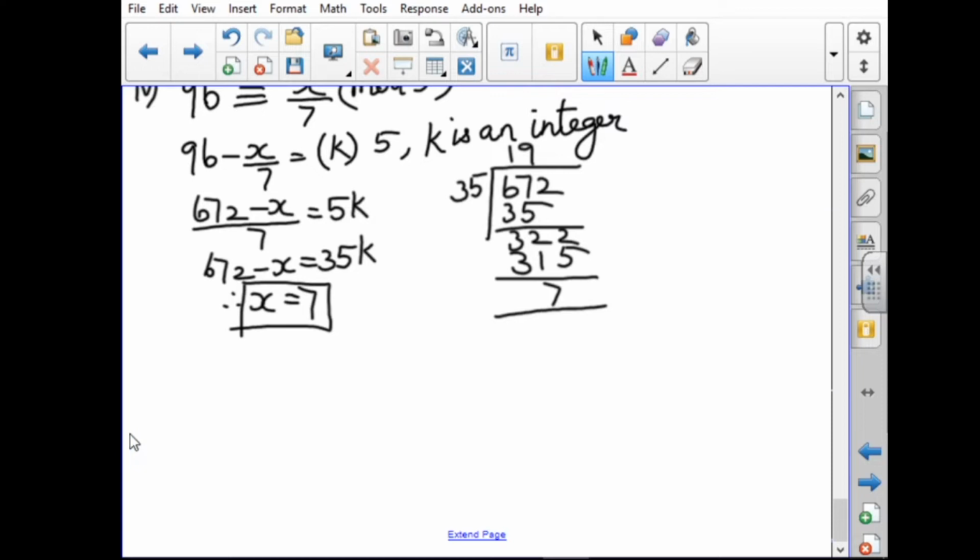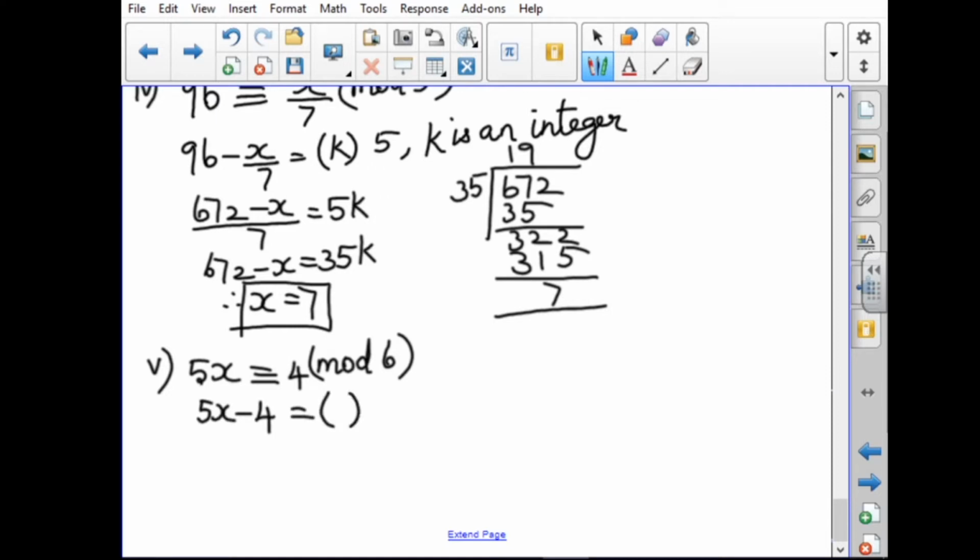Next, fifth subdivision. 5x is congruent to 4 mod 6. By definition, 5x minus 4 is equal to a constant multiple of 6, I take it as k.